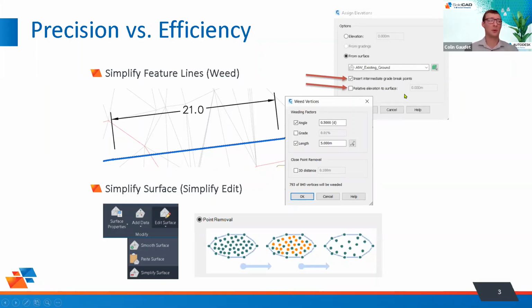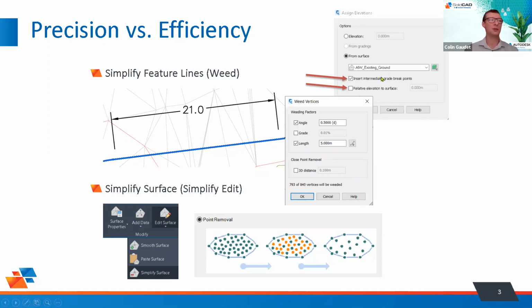Relative to a surface meaning we could literally just assume a depth of maybe a gas line, knowing that that's a foot or two underneath your existing grade. So we could draw it out in plan view using a feature line, and then give it elevations that keep it that foot or two below the surface.